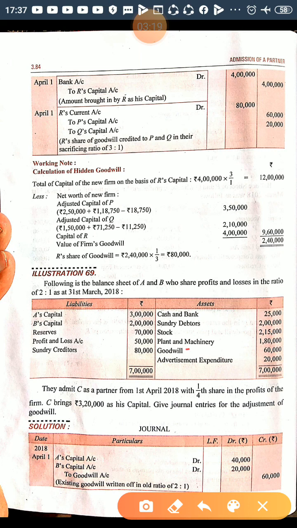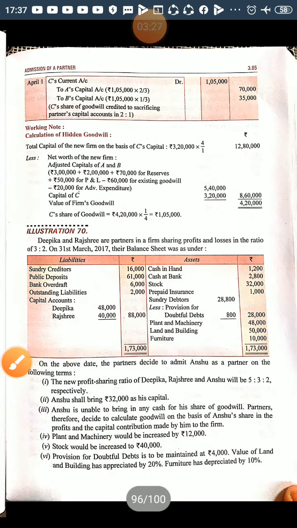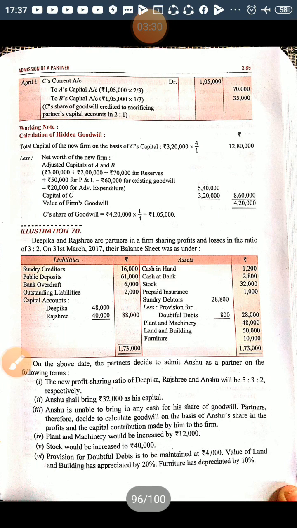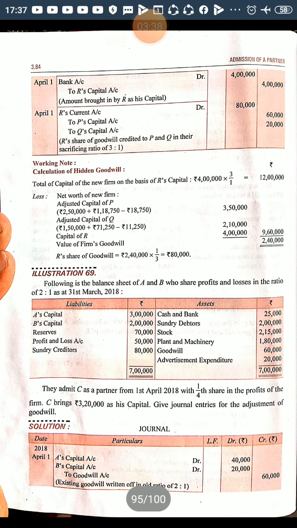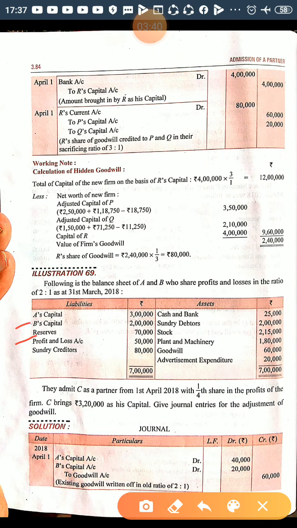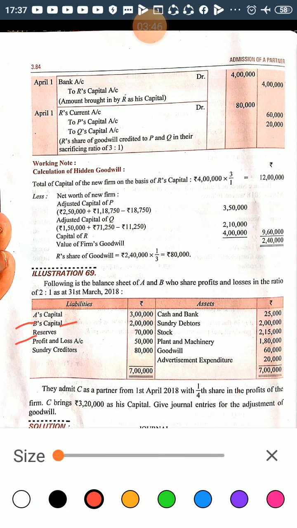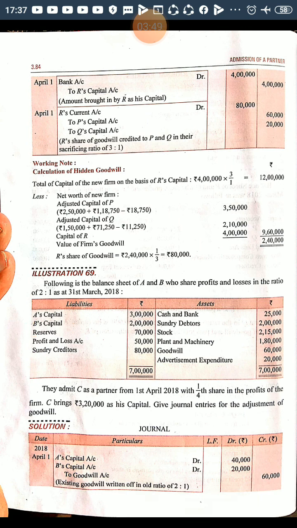So this goodwill should be written off. Apart from this, you can also write off these. They haven't mentioned it here, but they should also be written off: profit and loss account balance, reserve balance, and advertisement suspense account. These are necessary. You should also write off reserve, profit and loss account, advertisement suspense account, because this is also a part of journal entries.